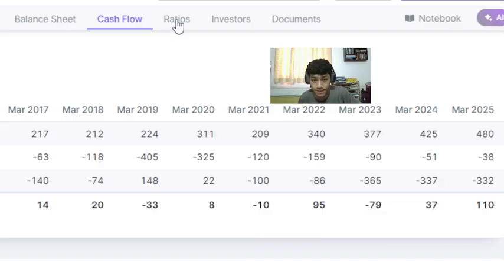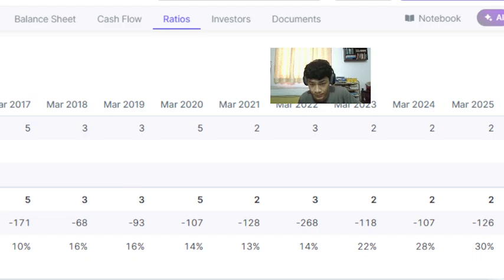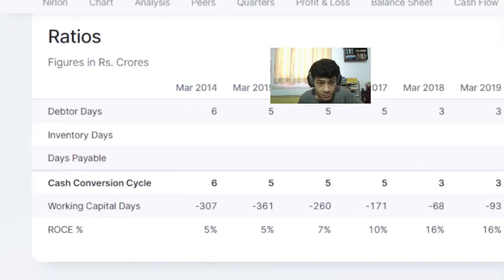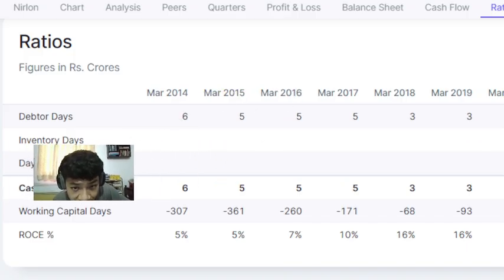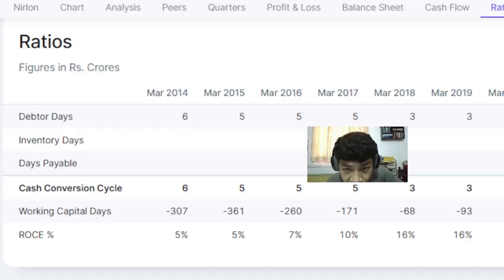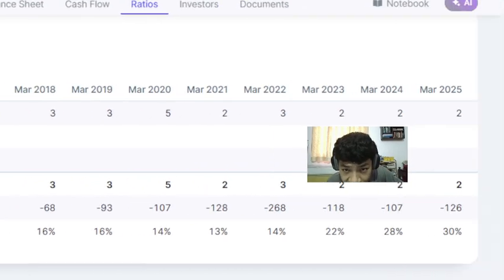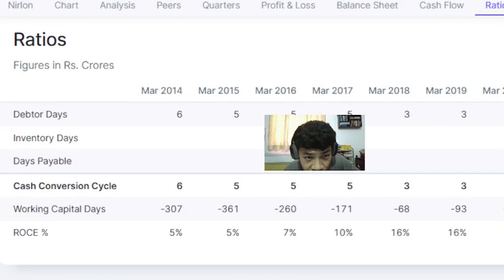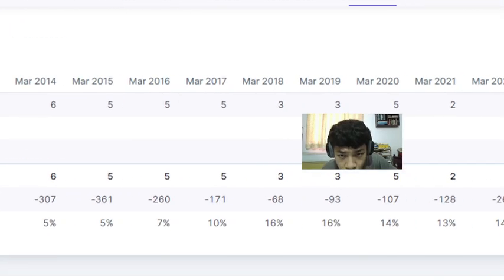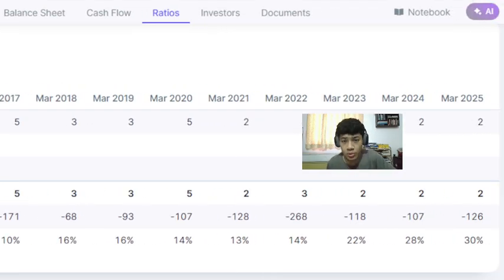And finally, I want to bring you this. These are some important ratios of the company, and pay attention to this. Working capital days. You see, it's in minus. All these years, it's in minus. Then cash conversion cycle. It's 2, 3, 2, 3, very low numbers now.